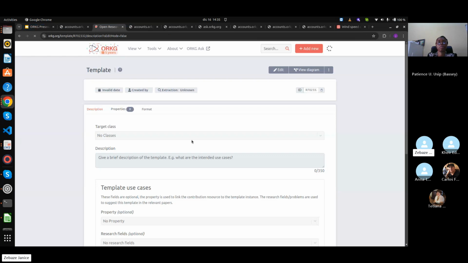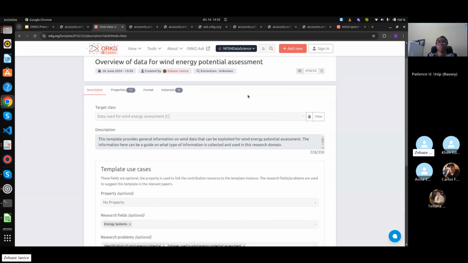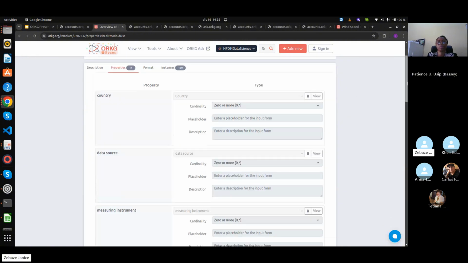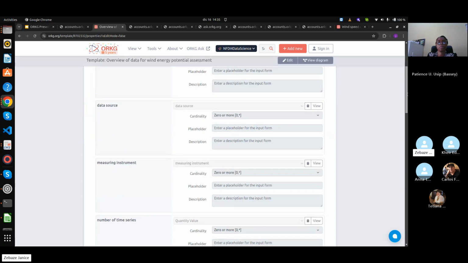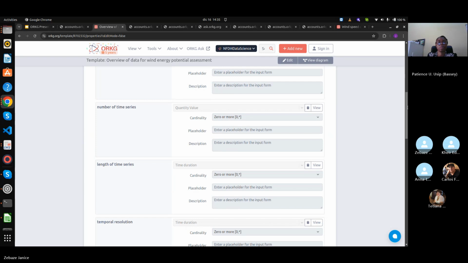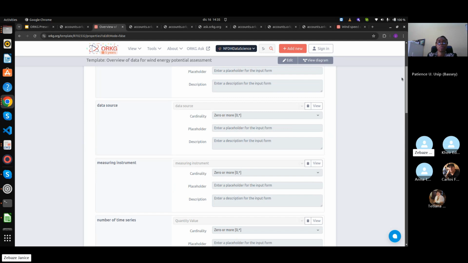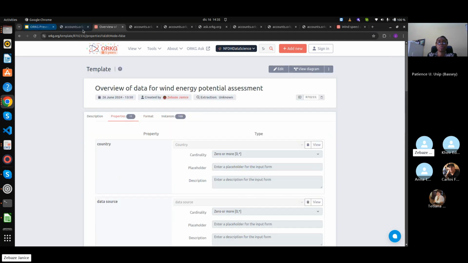We define the properties for each one. For the data set used in wind energy assessment, we define a template. On the template, there were several properties that we define, like the country where it is studied, the data source, where they take it from, the instrument they use to measure, the number of sites that were considered, etc. So these were the properties we used to define this particular research problem.